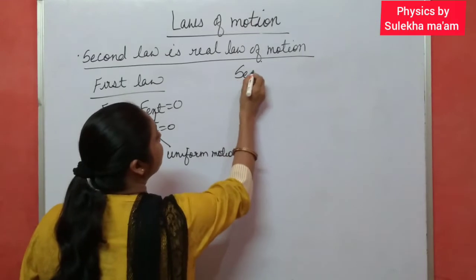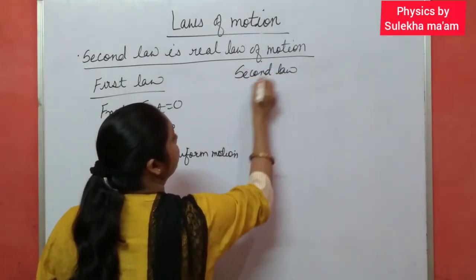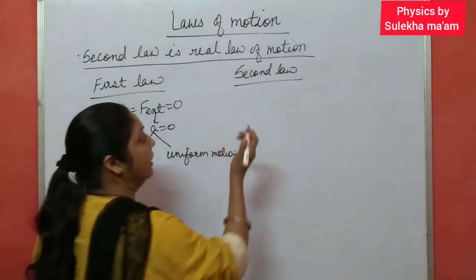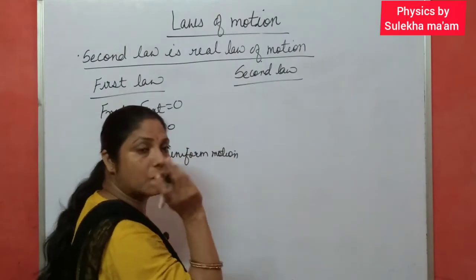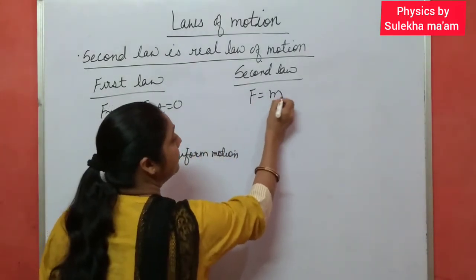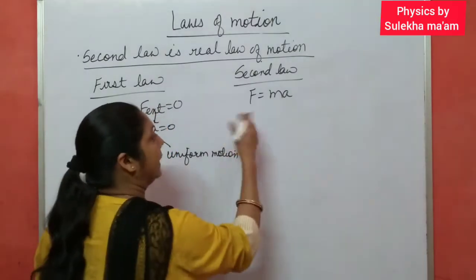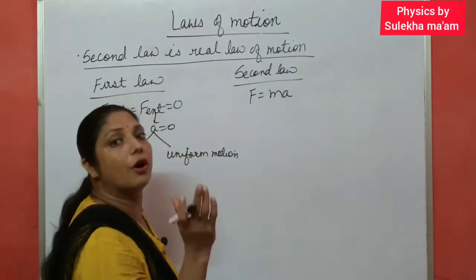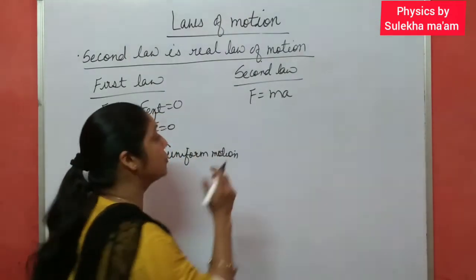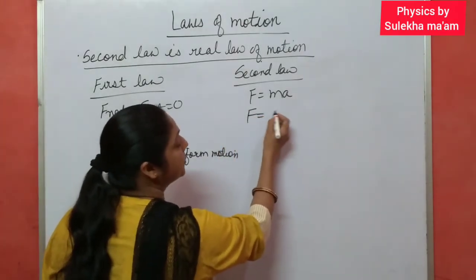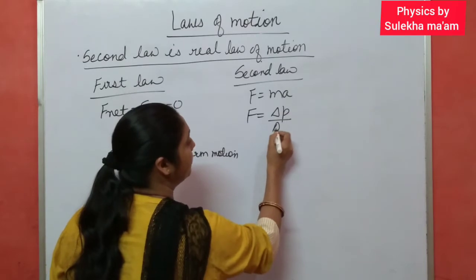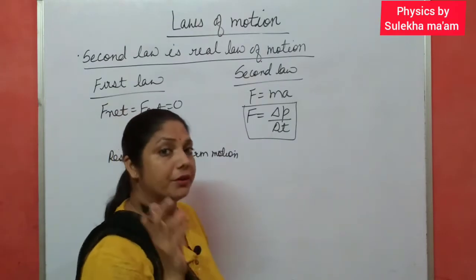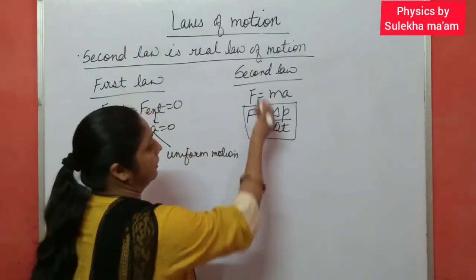Then what is the second law? The second law gives the definition of force. What is the formula for force? And if the mass of the body is constant, then we get F equal to ma. F equal to ma is actually derived from another form of Newton's second law of motion, the actual form. What is that? F is equal to the rate of change of momentum. And F equal to ma is a special case when the mass of the body is constant. Is it clear? This is the second law.